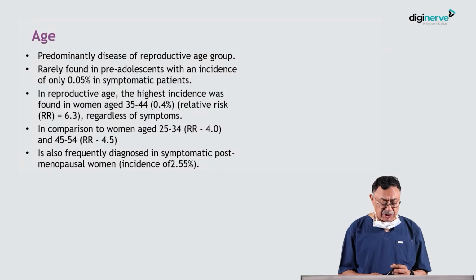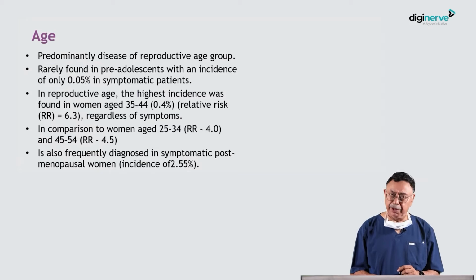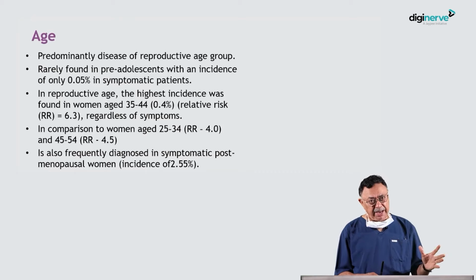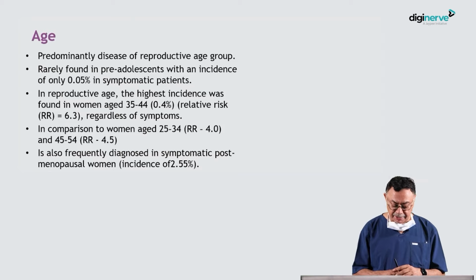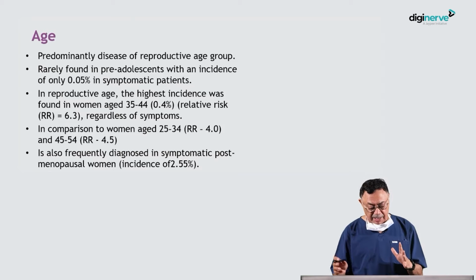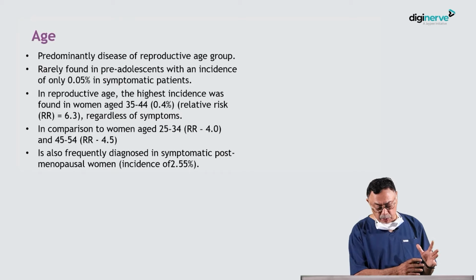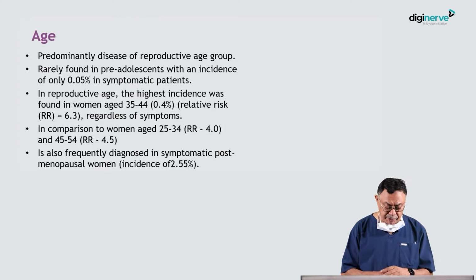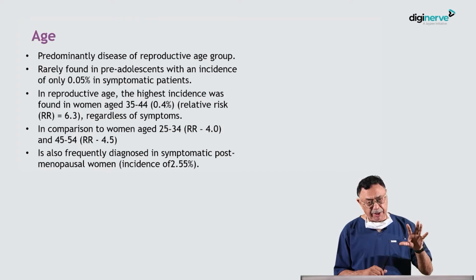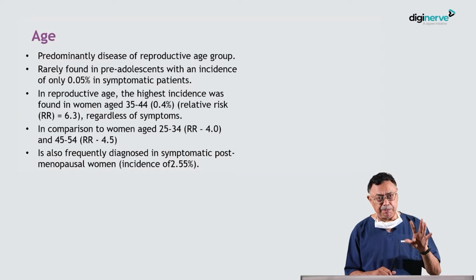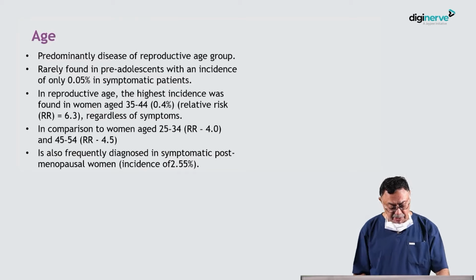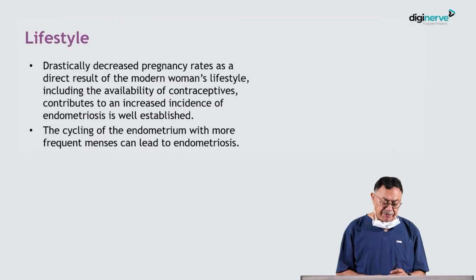What about the age? This disease is mainly, predominantly, of the reproductive age group, but adolescents and perimenopausal women also show endometriosis. Pre-adolescent, before the menstruation starts, the incidence is very rare. In the reproductive age group, the incidence is highest, in the 25 to 34 and 45 to 54 age groups as compared to 34 to 44. It is frequently diagnosed symptomatically sometimes in perimenopausal and even menopausal women, and there is enough evidence in gynecology and reproductive biology referral papers. What about lifestyle?